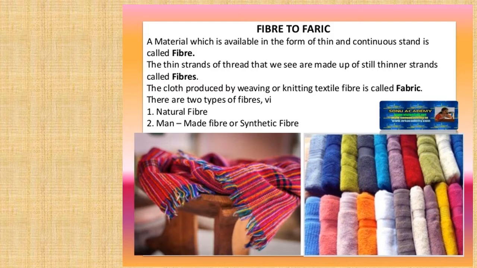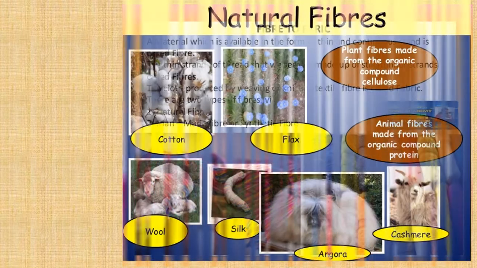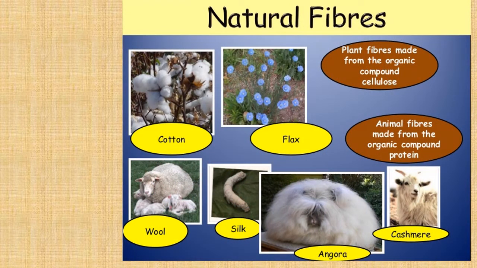So after weaving and knitting, fiber is converted into fabric, and there are two main types of fiber: natural fiber and man-made fiber. We can categorize natural fiber into two different categories: plant fibers and animal fibers.